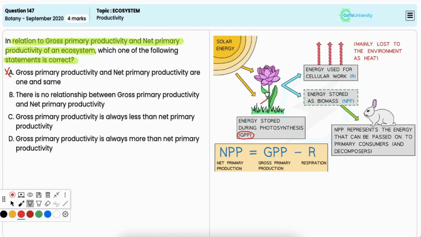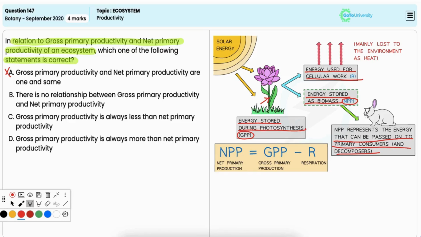Now, gross primary productivity, that is GPP, is a measure of the total amount of organic matter produced by autotrophs, primarily plants, in an ecosystem through photosynthesis. So it represents the total energy captured by autotrophs from sunlight and converted into chemical energy in organic molecules. And net primary productivity, that is NPP, is the rate at which energy is stored in plant biomass after accounting for the energy lost through respiration. Thus, it represents the amount of energy available to consumers, that is herbivores and above, in an ecosystem.